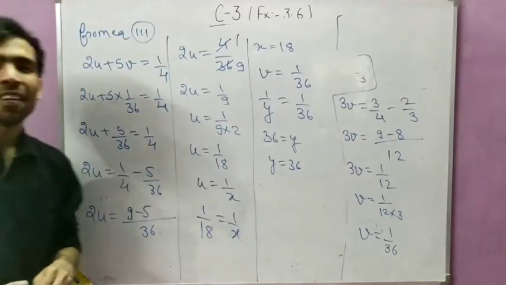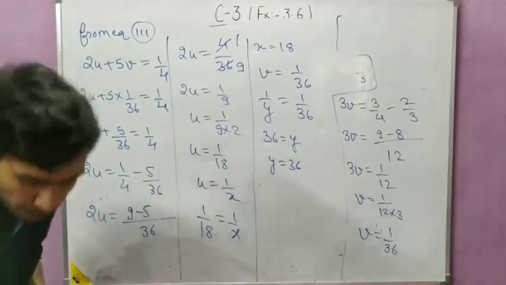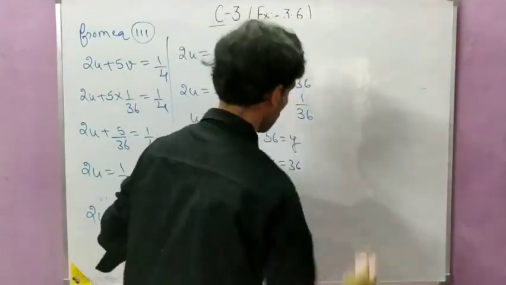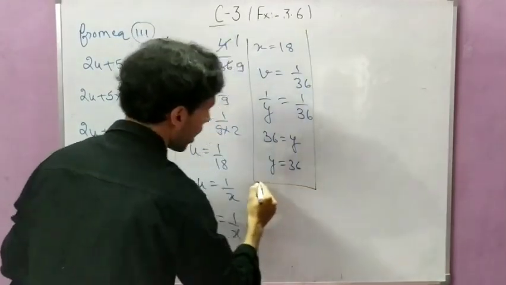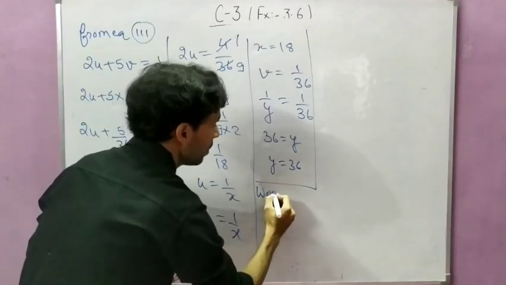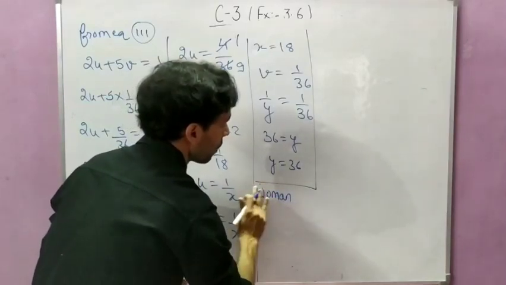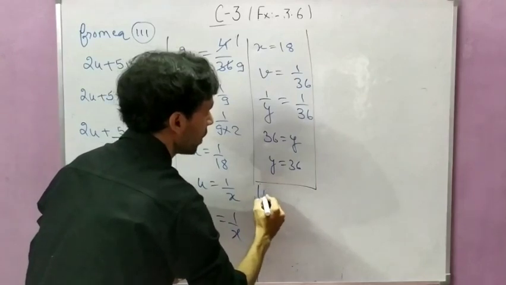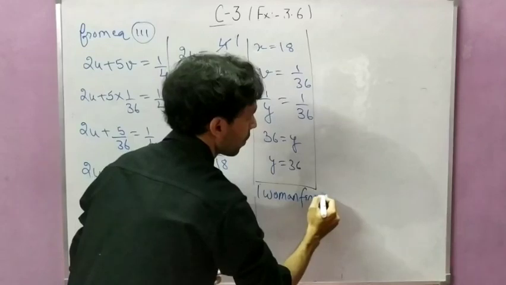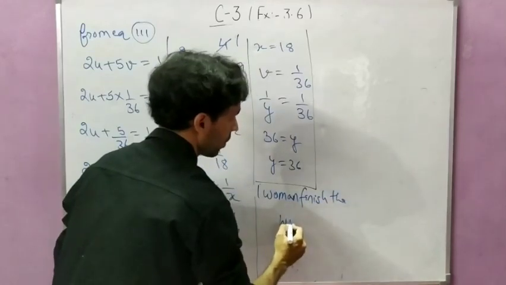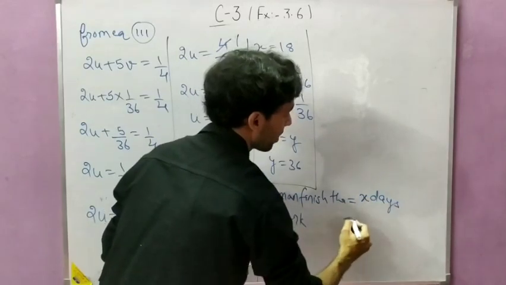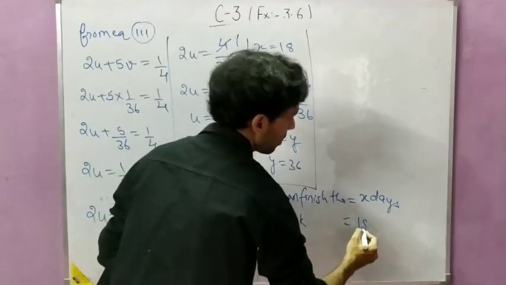Because x and y were in days, what will be the answer, student? The answer will be: one woman can finish the work in how many days? In x days. And because the value of x is 18, it means 18 days.